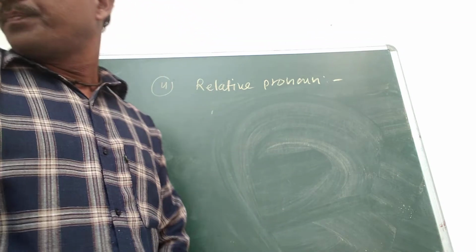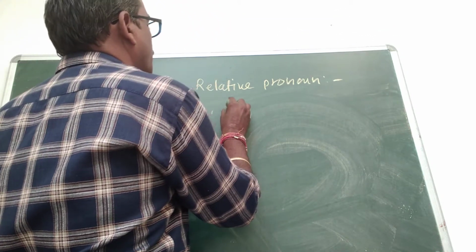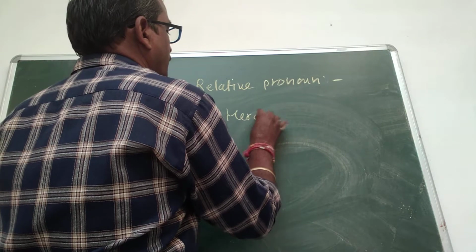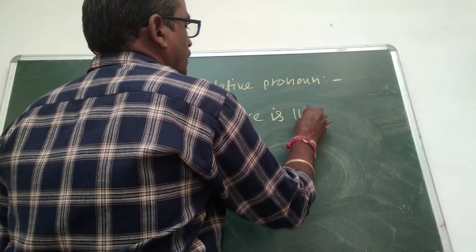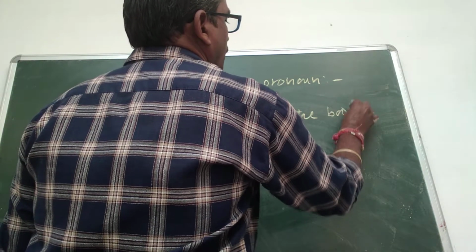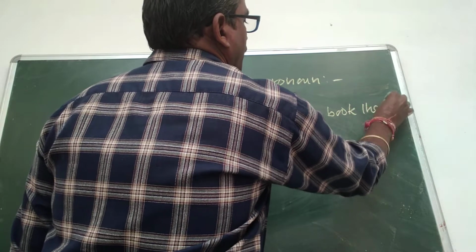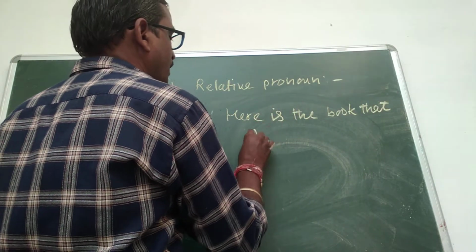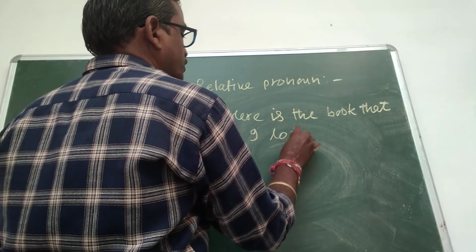For example, here is the book that I lost.